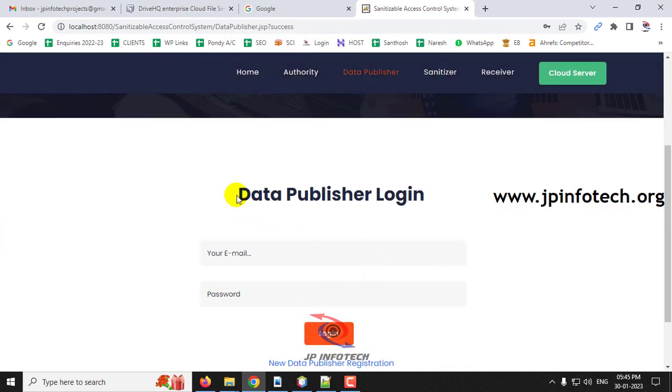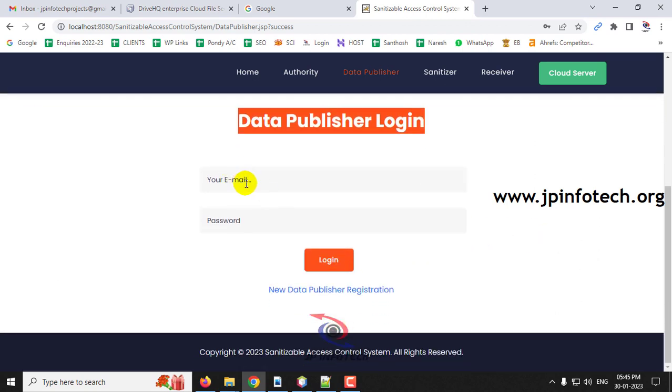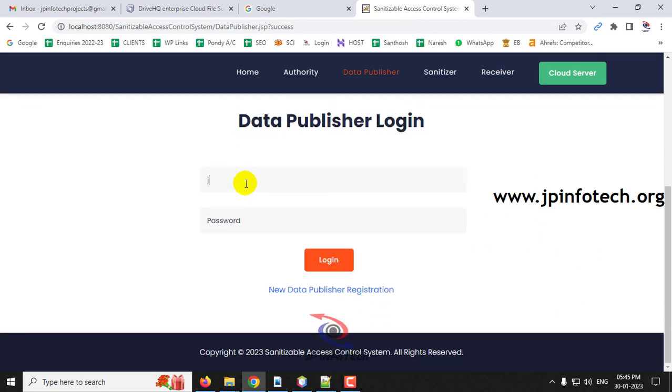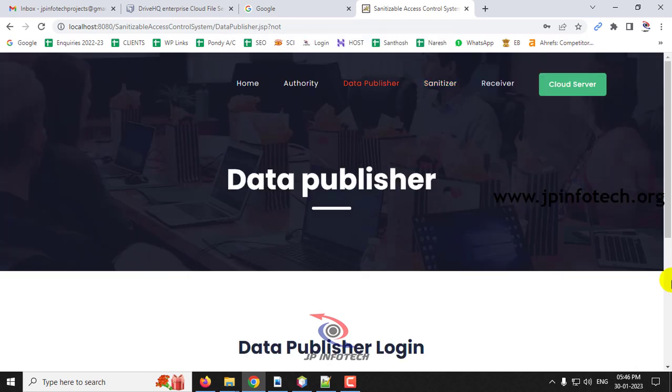Now it will be navigated to the data publisher login. So just enter the credentials that you have used during the registration part, and then click the login button, and you can see the message. Even though I have given the correct username and password, you can see your account is not approved, please try again later. So once the data publisher is registered, the authority should give the permission for it.